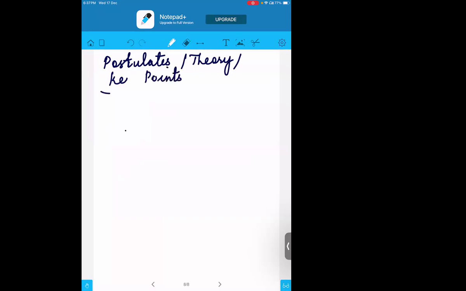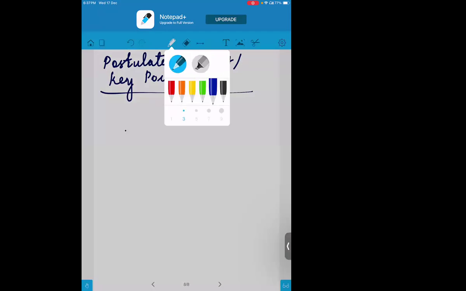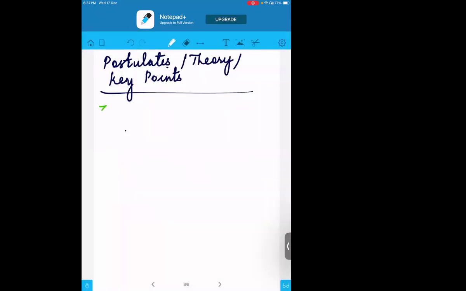All together, these key points say that all organisms are made up of cells. That is the first thing they mentioned.